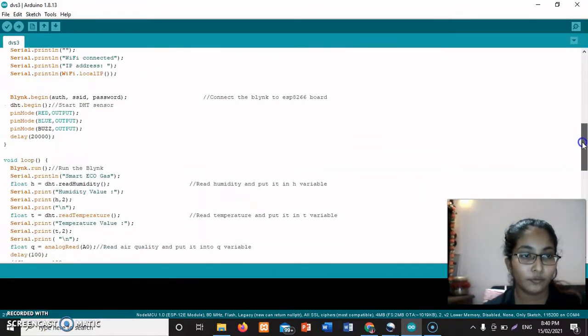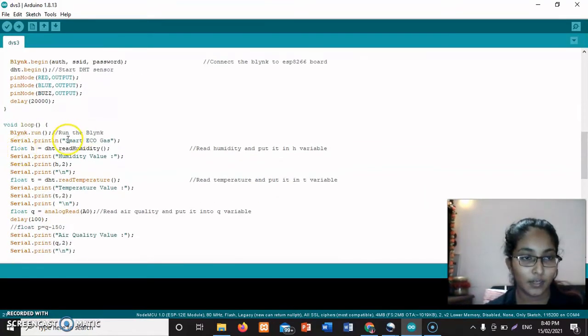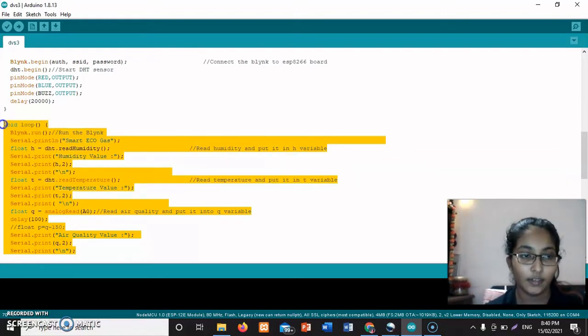And as for my project, this is my smart eco gas project. I have done the humidity value here, temperature value as well as the air quality value. This is my entire important series of coding here.